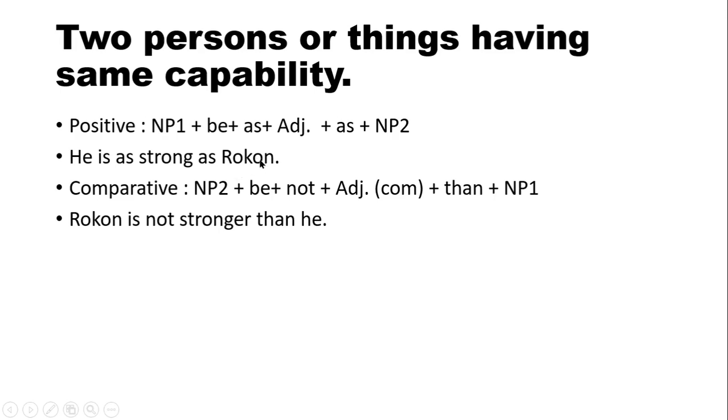So NP2, we are going to write down Rokon first, and then be verb, and then not, and then comparative form of adjective strong, stronger for strong, and then he. He is as strong as Rokon. Rokon is not stronger than he.